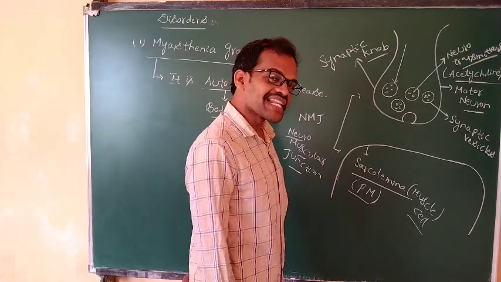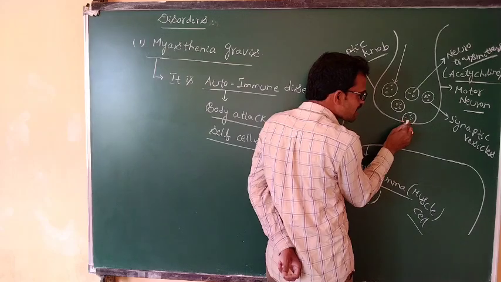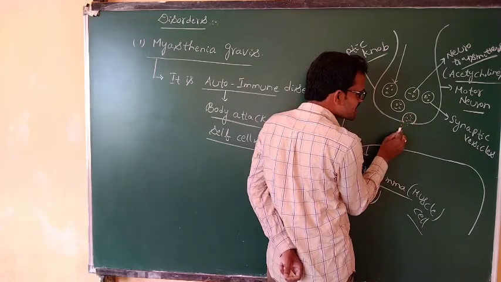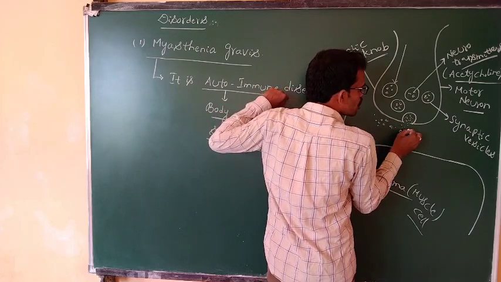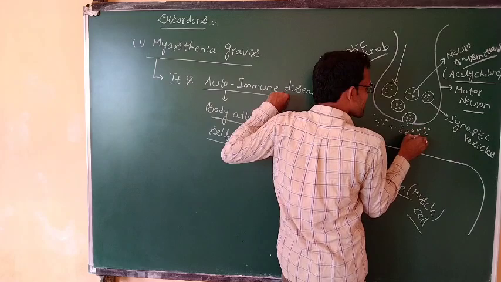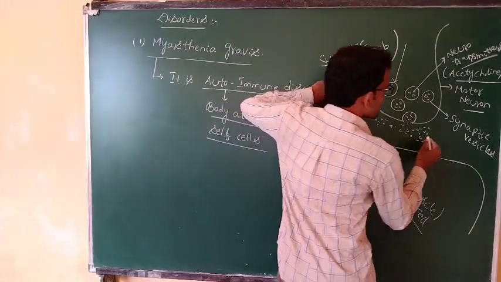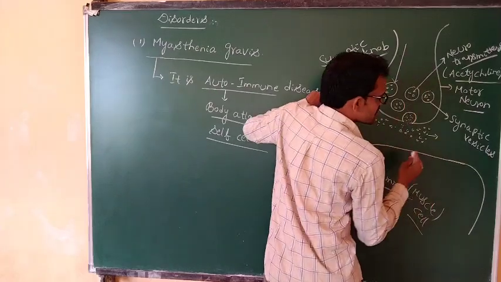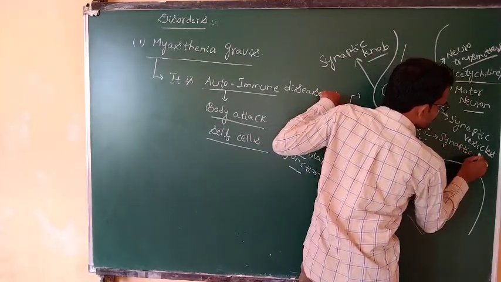The synaptic vesicles release the neurotransmitters. This gap is nothing but the synaptic cleft.